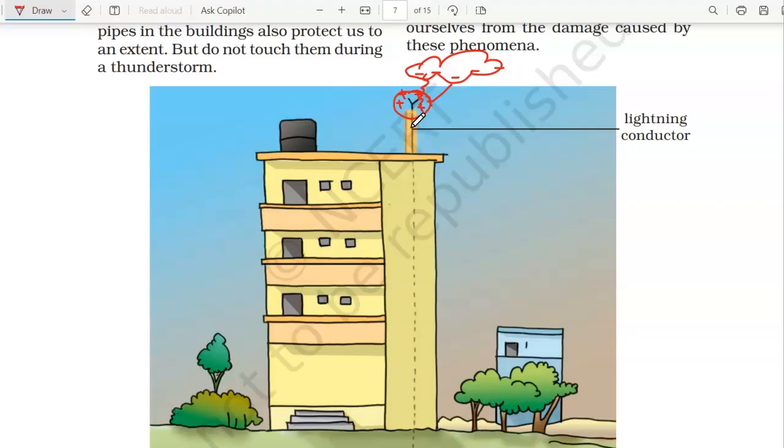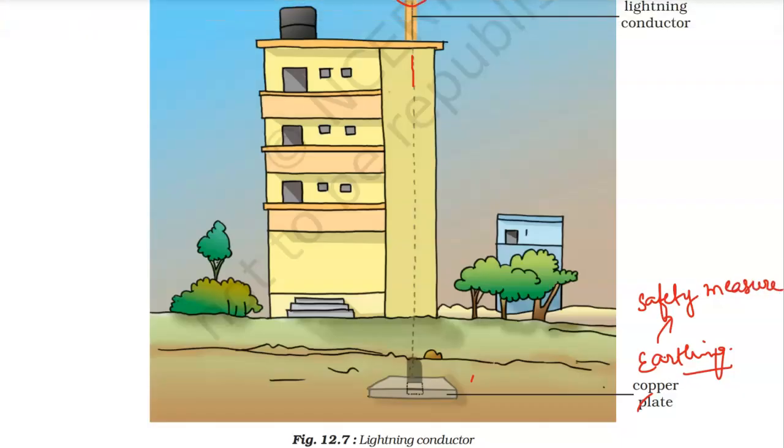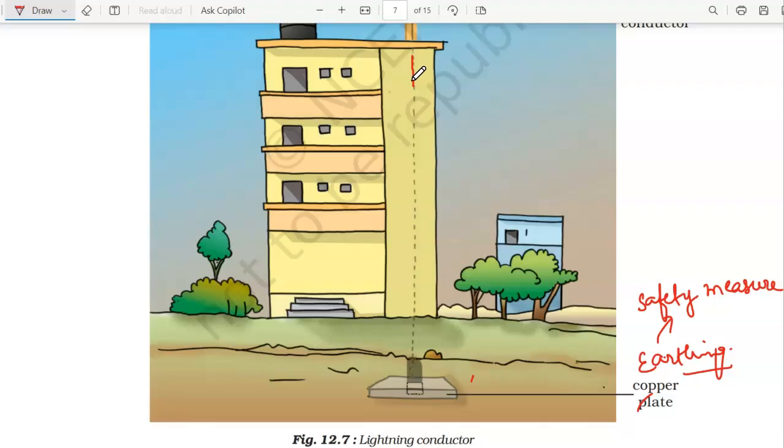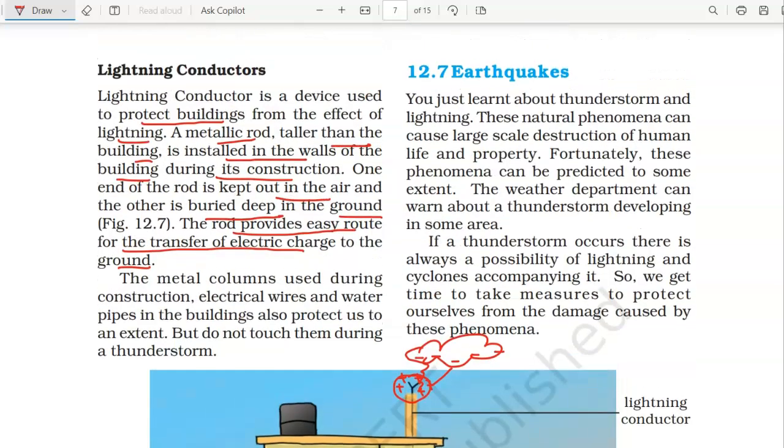The charges are going to pass through this lightning conductor and go to the earth. So earthing is actually a safety measure. You're transferring the huge amount of electric charge to the earth using this lightning conductor.